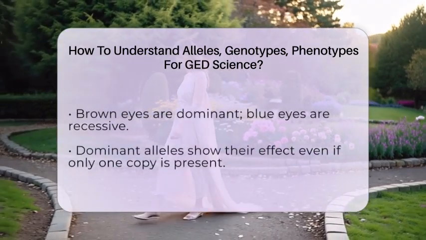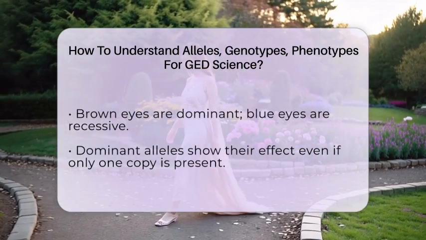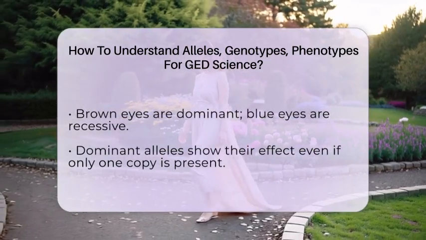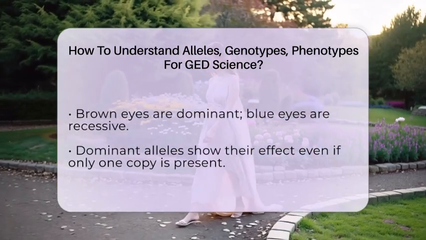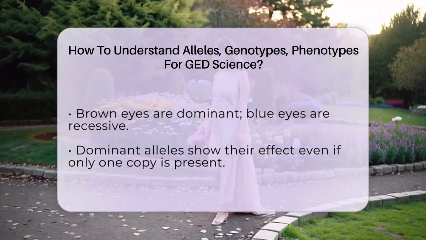Understanding dominant and recessive alleles is important. A dominant allele will show its effect even if only one copy is present. A recessive allele only shows up if you have two copies of it. So, someone with Bb will have brown eyes because the dominant B hides the recessive b, but only someone with bb will have blue eyes.